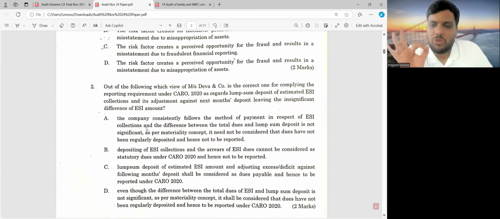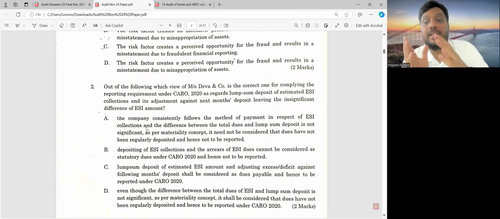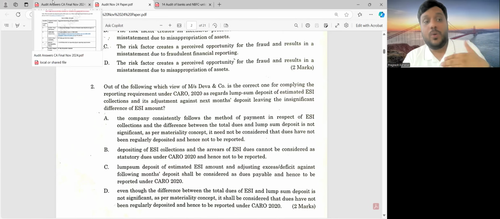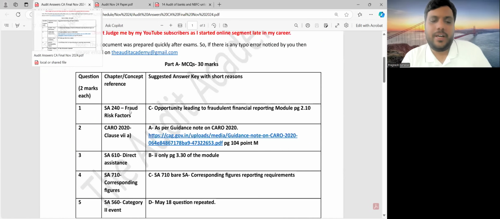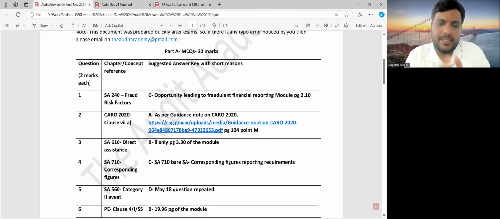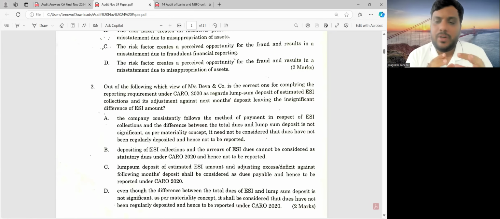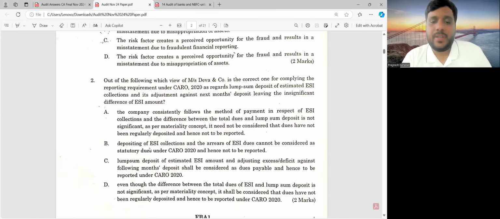Question number 2, superb question from CARO 2020. But let me tell you, you can answer this if you know the guidance note on CARO 2020. And in our lectures, we go into great detail on CARO. All right, but I must say hats off to the ICAI for asking such a question. Guidance note on CARO 2020: employee state insurance, companies paying a lump sum amount every time and there are some insignificant differences. If that is the fixed method of payment and if the company is not committing errors over there, all right, then there is no need to report. So the answer will be A.